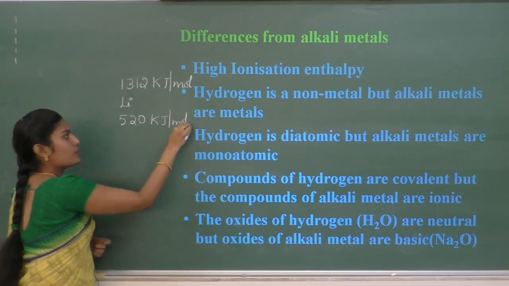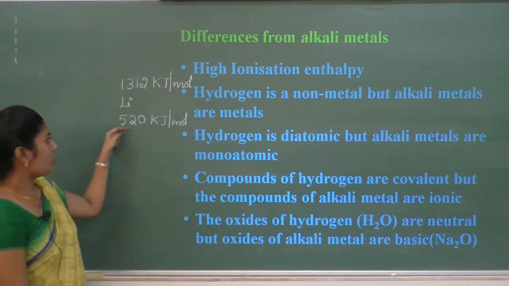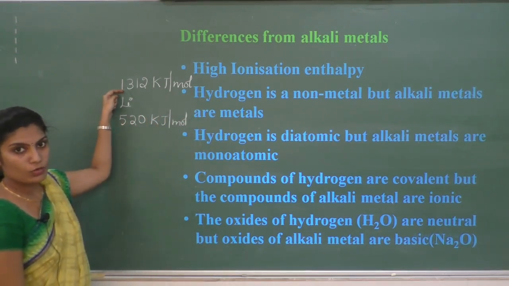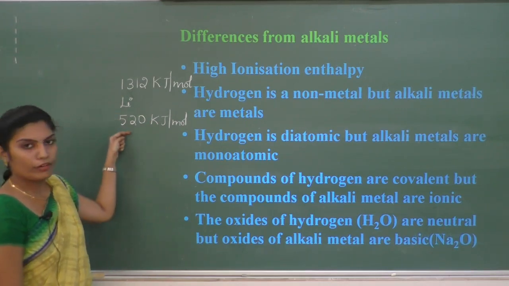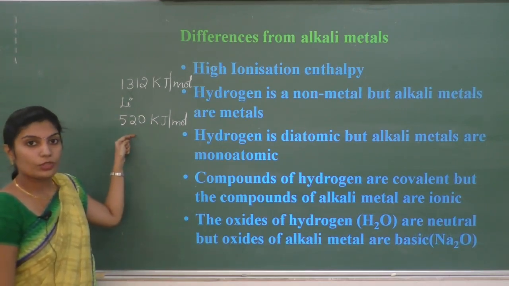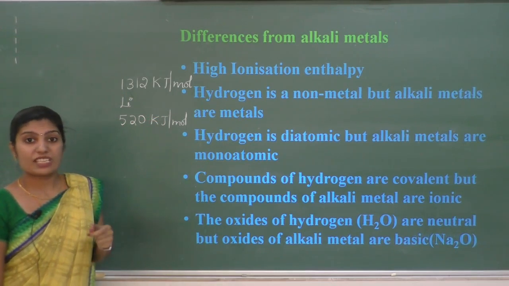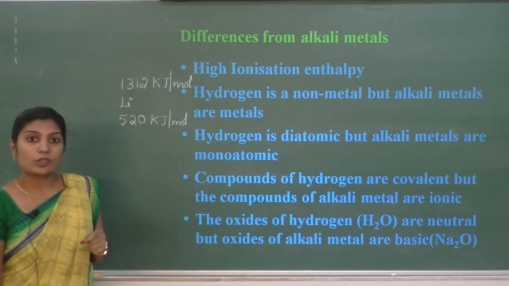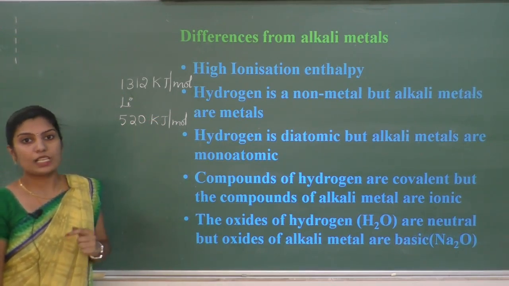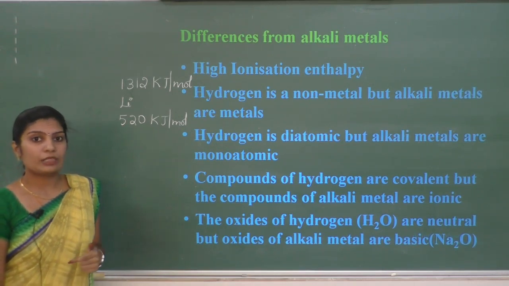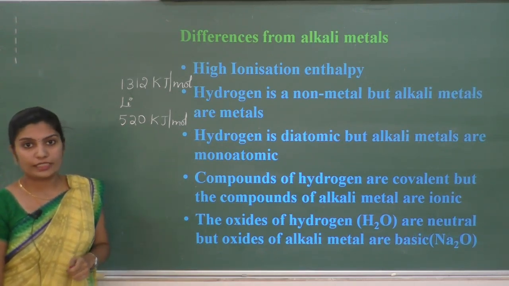You can observe here the ionization enthalpy of hydrogen is more than that of alkali metal. You know that ionization enthalpy is dependent on the atomic size. Smaller the size means higher will be the ionization enthalpy.